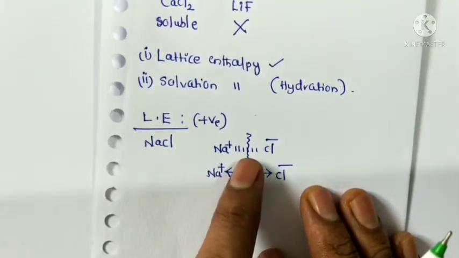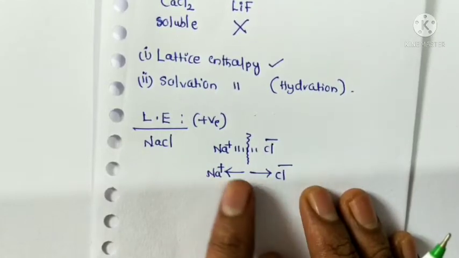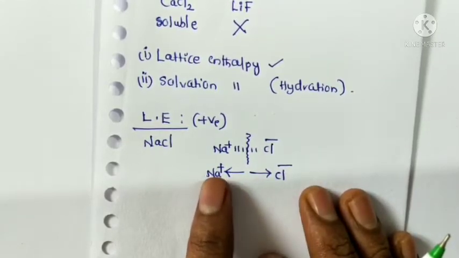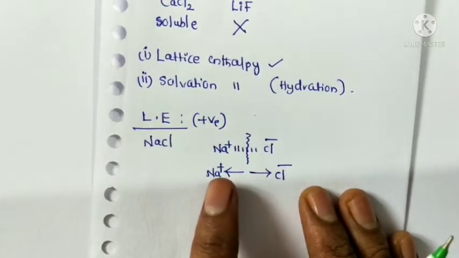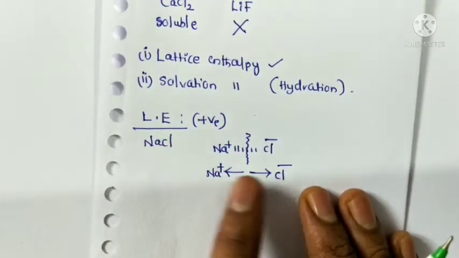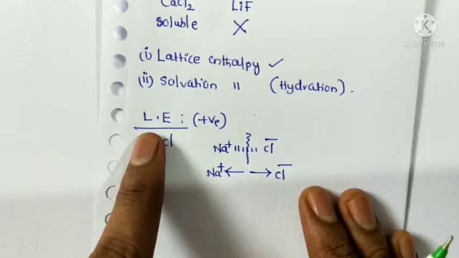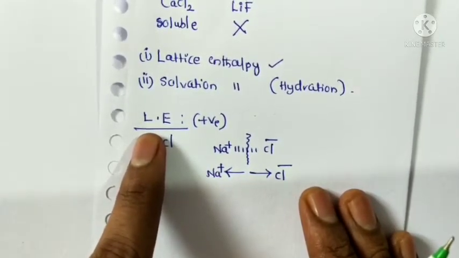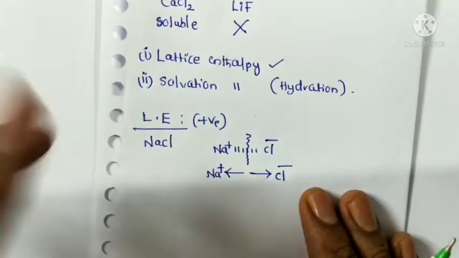To overcome the interaction between the ions, or to break the salt into ions. The energy required to break the salt into ions is called lattice energy or lattice enthalpy. Lattice enthalpy is always positive.